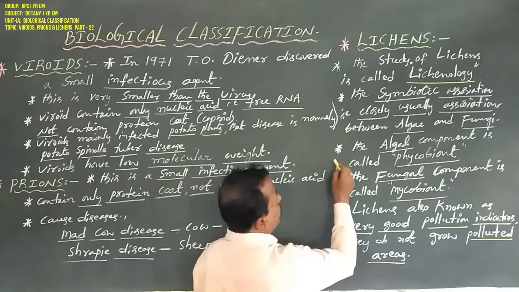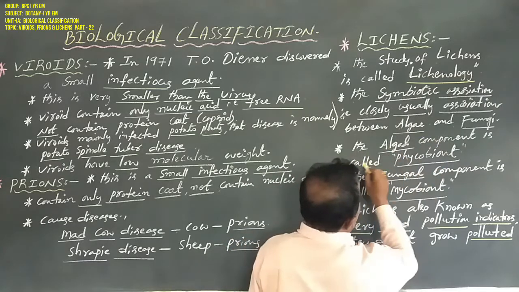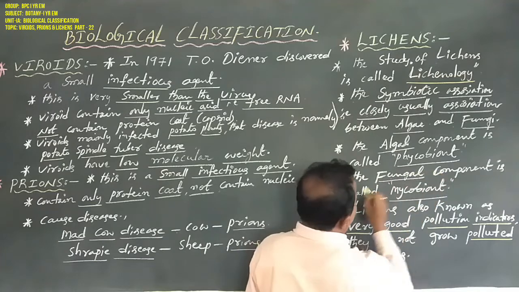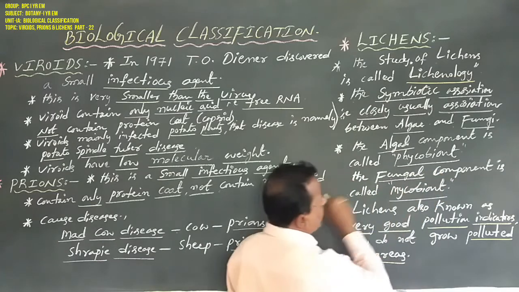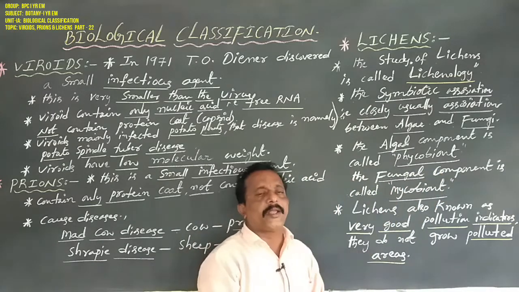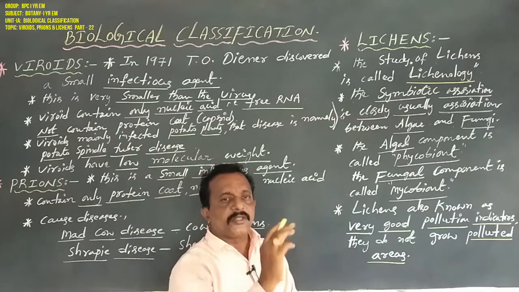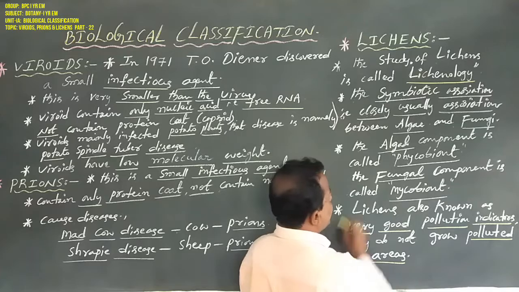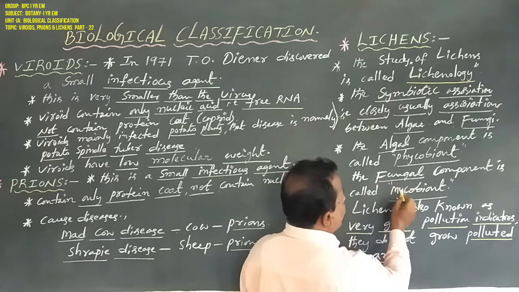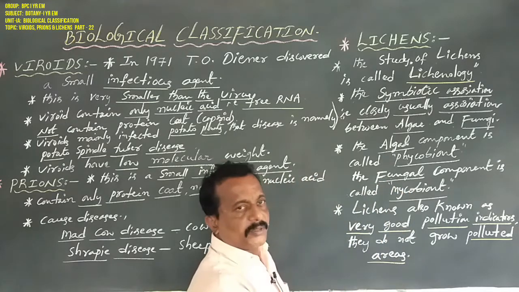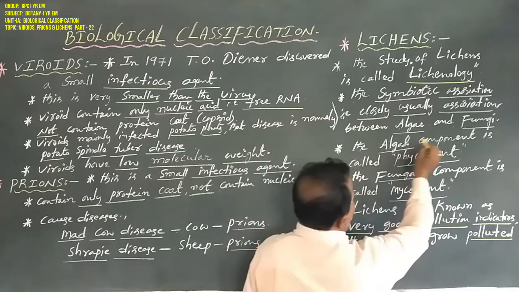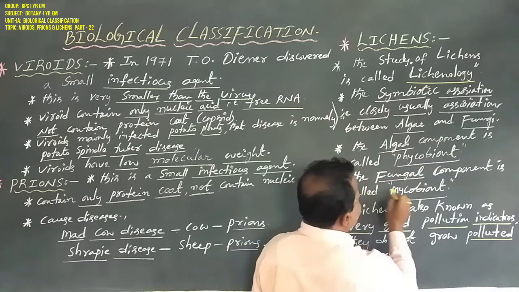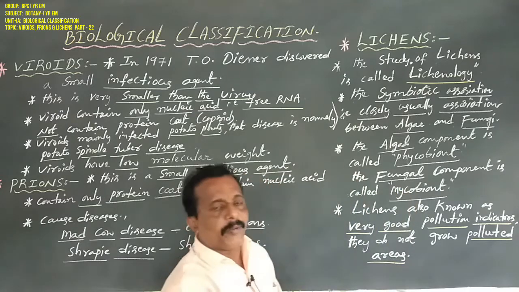Now, the algal component is called phycobiont. The fungal component is called mycobiont. Dear students, the study of algae is called algology or phycology. The study of fungi is called mycology. So the algal component is called phycobiont, and the fungal component is called mycobiont.